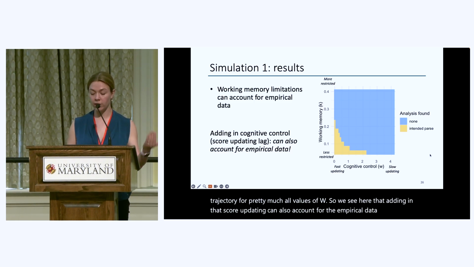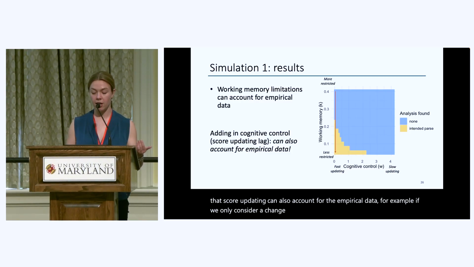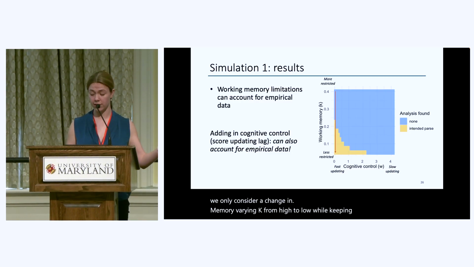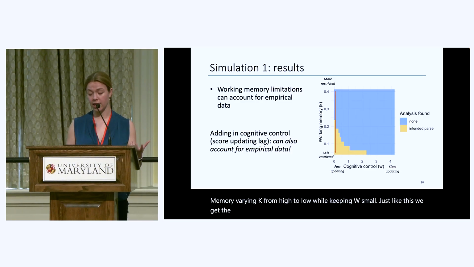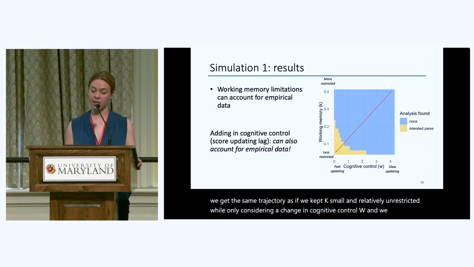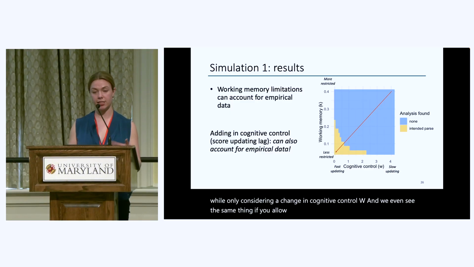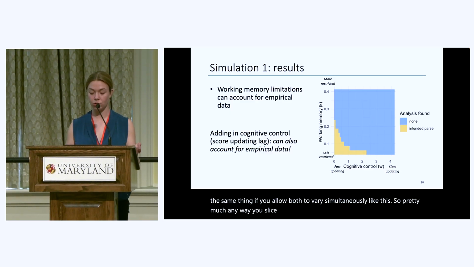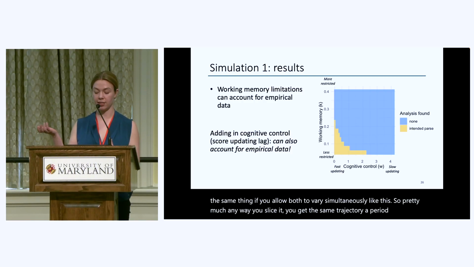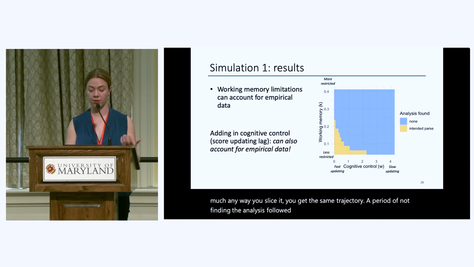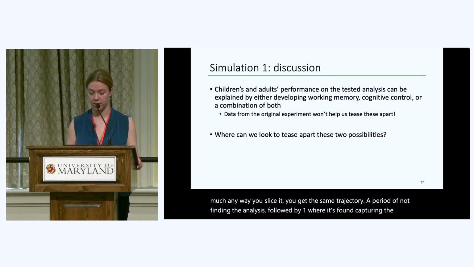For example, if we only consider a change in working memory, varying K from high to low while keeping W small, just like this, we get the same trajectory as if we kept K small and relatively unrestricted while only considering a change in cognitive control, W. And we even see the same thing if you allow both to vary simultaneously, like this. So pretty much any way you slice it, you get the same trajectory, a period of not finding the analysis, followed by one where it's found, capturing the original experimental results.